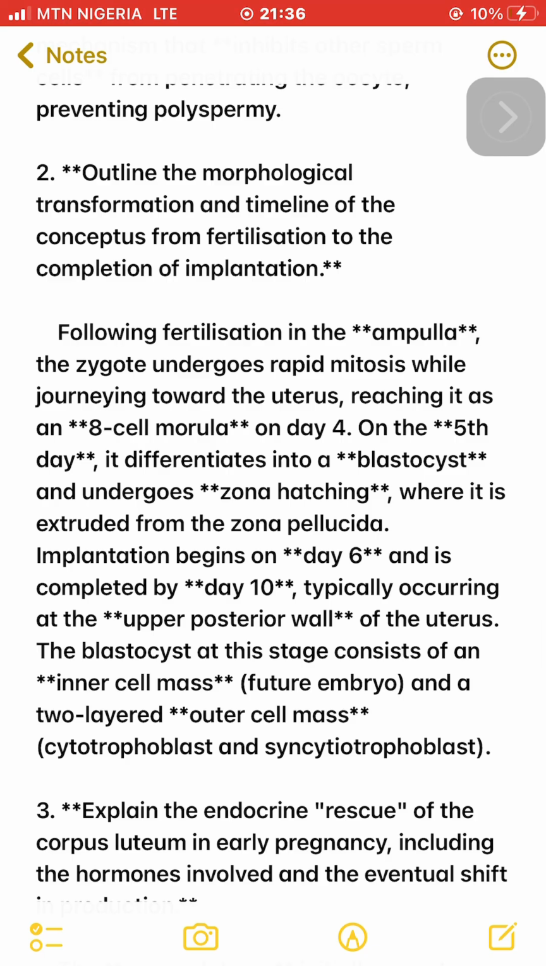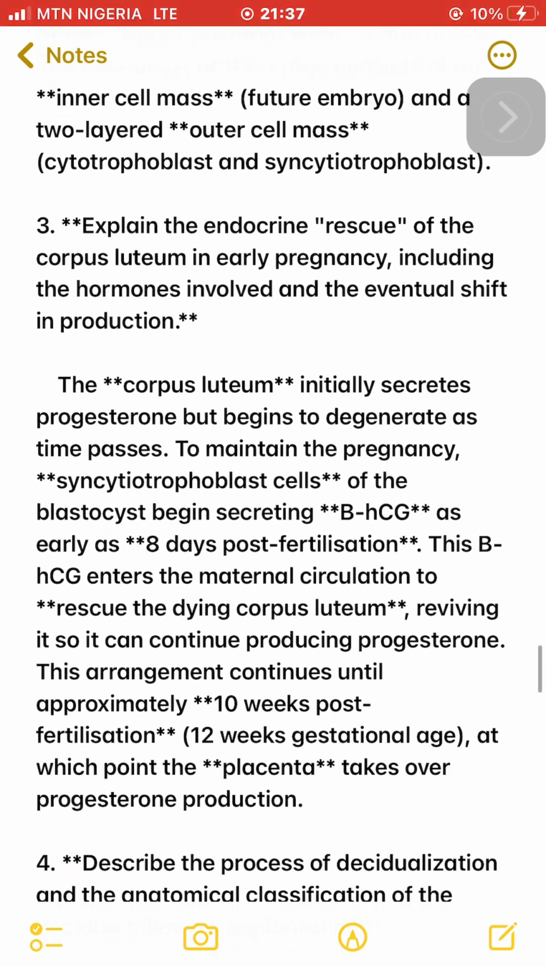Following fertilization in the ampulla, the zygote undergoes rapid mitosis while journeying toward the uterus, reaching it as an 8-cell morula on day 4. On the 5th day, it differentiates into a blastocyst and undergoes zona hatching, where it is extruded from the zona pellucida. Implantation begins on day 6 and is completed by day 10, typically occurring at the upper posterior wall of the uterus. The blastocyst at this stage consists of an inner cell mass, the future embryo, and a 2-layered outer cell mass: cytotrophoblast and syncytiotrophoblast.